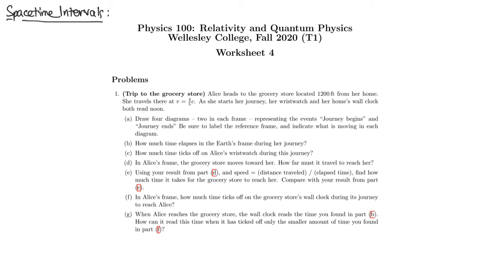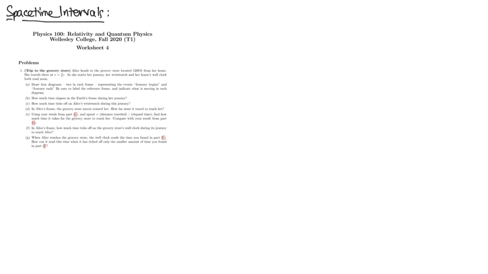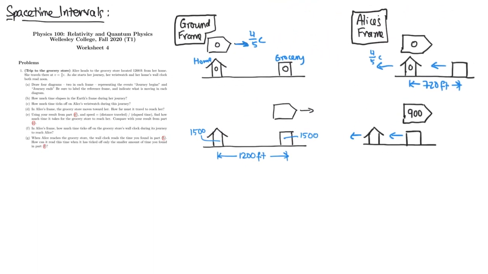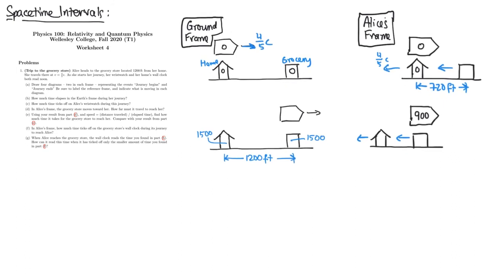So I'm going to make this question a little bit smaller and put it on the side so we have it for reference. The basic idea is the following. We have a diagram here showing, in the ground frame, a home and a grocery store, and Alice is flying from home towards the grocery store at 4/5 c. The grocery store is 1,200 feet away, and what we find is if you're moving at 4/5 c and you have to travel 1,200 feet, then that will take 1,500 nanoseconds, okay?